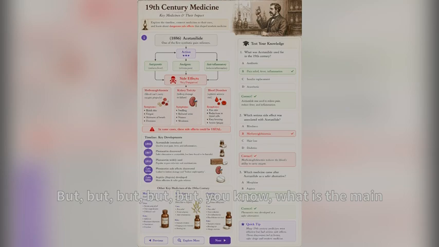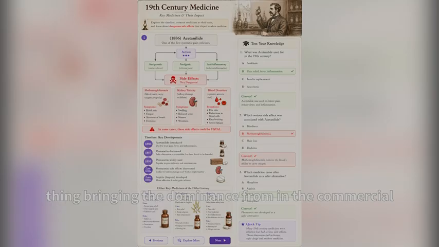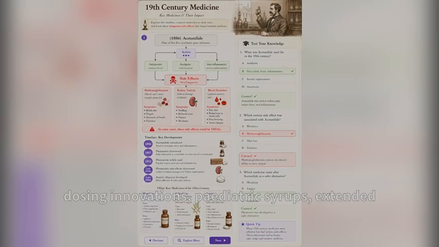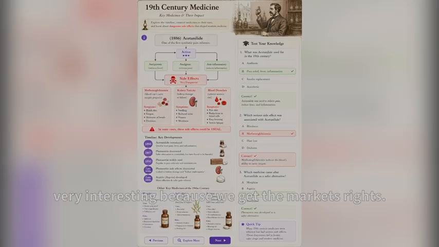But you know what is the main thing bringing the dominance in the commercial market? That is the new formulations, branding, dosing innovations, pediatric syrups, extended release tablets. And why has licensing been very interesting? Because we get the market rights. Formulation technology is different, tech transfer occurs, and that's how this product can become globally acceptable.